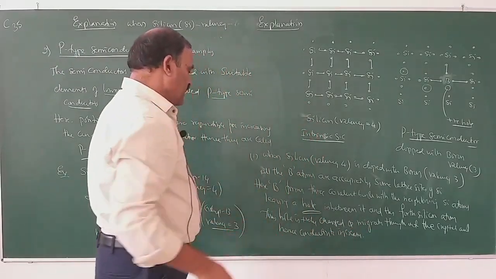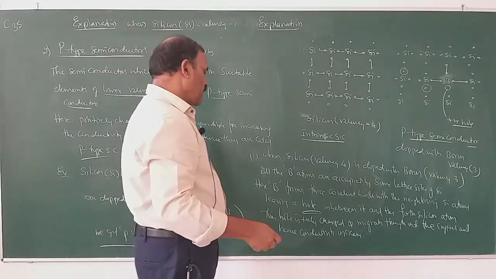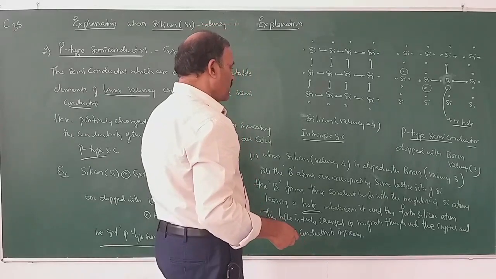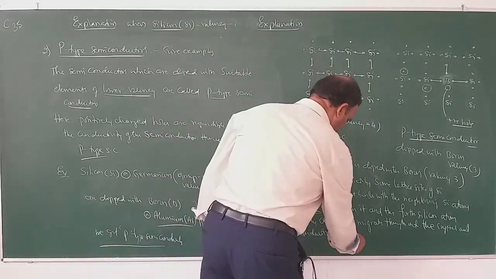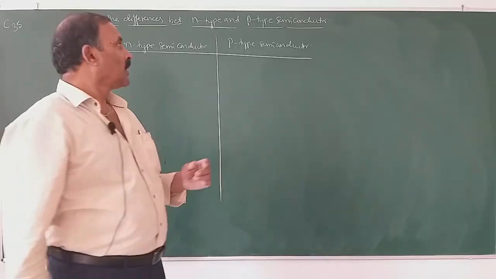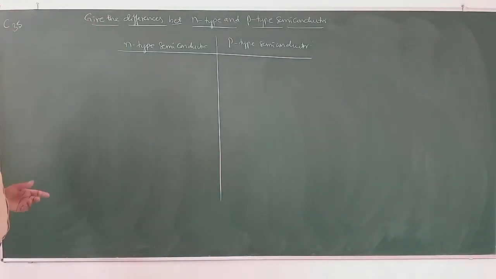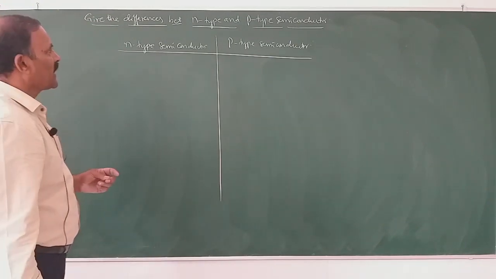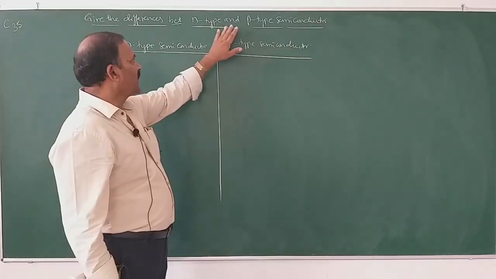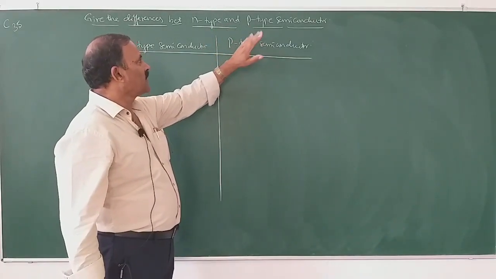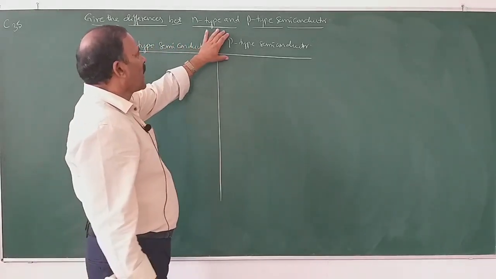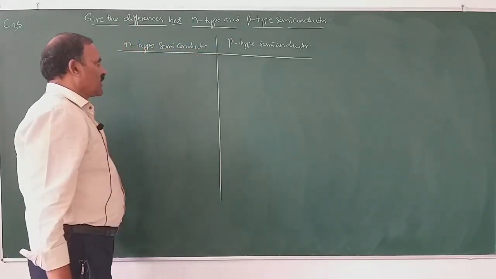Since conductivity increases due to the movement of the positive hole, it is called a p-type semiconductor. Now let us study the differences between n-type and p-type semiconductors. So here it is n-type semiconductor and here it is p-type semiconductor.